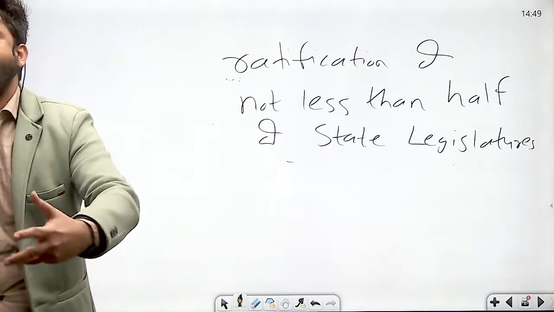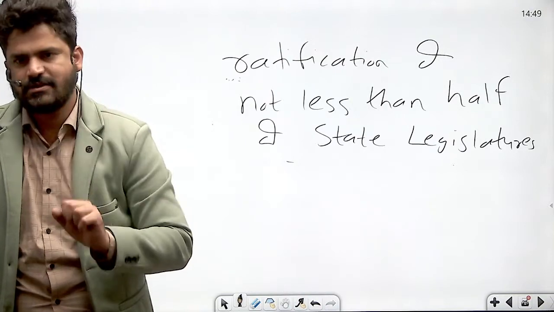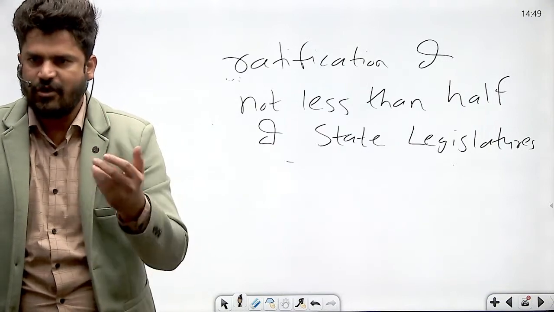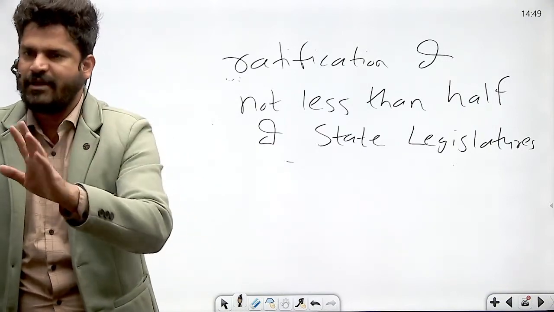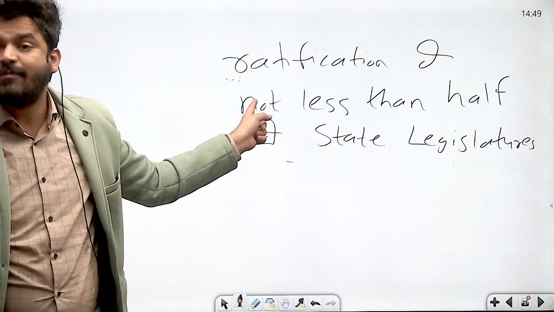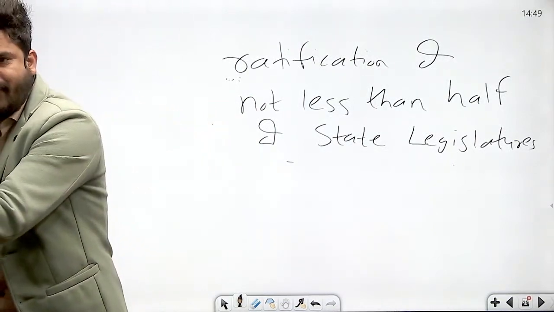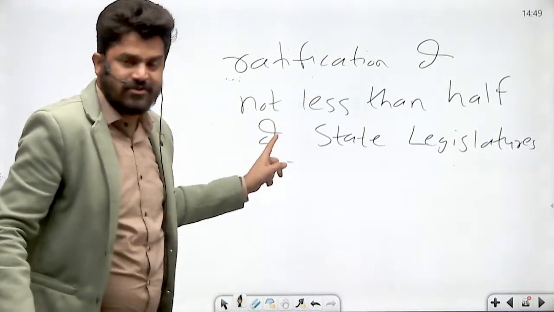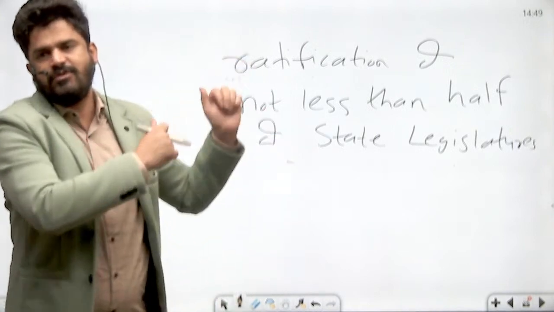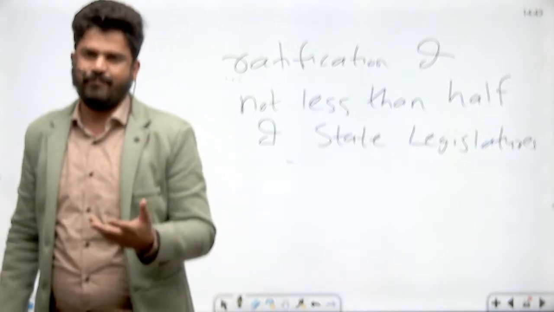Right? So what will happen in case of those constitutional amendment bills which affect the federal structure? First, the constitutional amendment bill will be introduced. It can be introduced in any of the houses. No recommendation of the president is required. A minister and a private member can also introduce. Lok Sabha will pass, Rajya Sabha will pass. After that, the bill will not be sent to the president for his assent. The bill will be sent to the state legislatures. And only after half of the state legislatures ratify such a constitutional amendment bill which affects the federal structure, the bill will be referred to the president. Got it? Clear? So here is the next step.